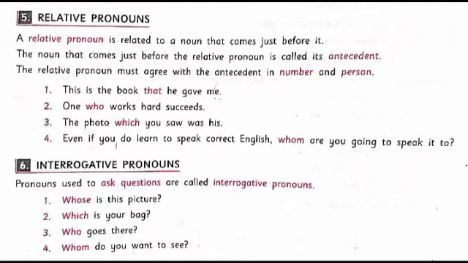The relative pronoun is that, related to the noun book. Another example, one who works hard succeeds. Here, which is the relative pronoun? Who is the relative pronoun, related to the pronoun one. Is it clear? Okay.